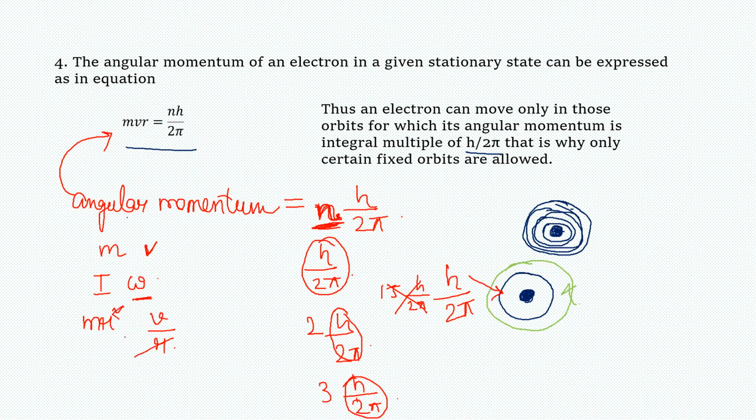So if we cancel out r, we get the formula mvr. So this is the formula for angular momentum. The value of angular momentum must be an integral multiple of h by 2 pi, and then only those certain fixed orbits are allowed.